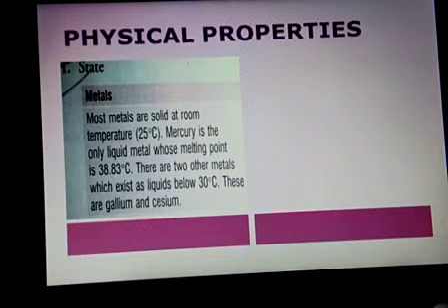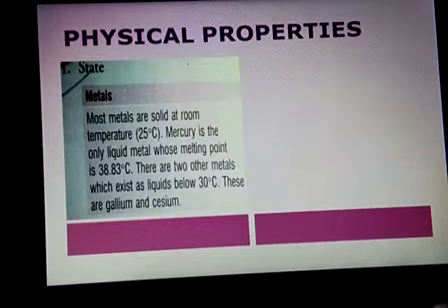Gallium and cesium are two metals which are found in the liquid state. All the metals are solid, but there are two exceptions here: gallium and cesium. The average temperature of the earth, also called room temperature, is 25 degrees centigrade.